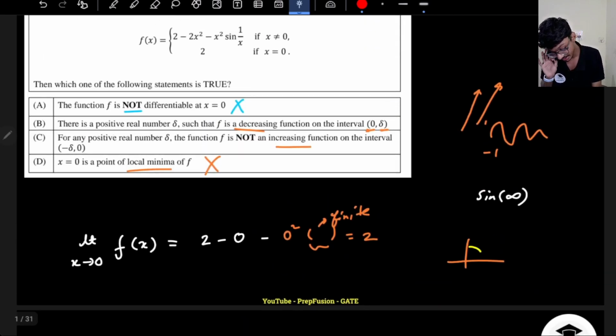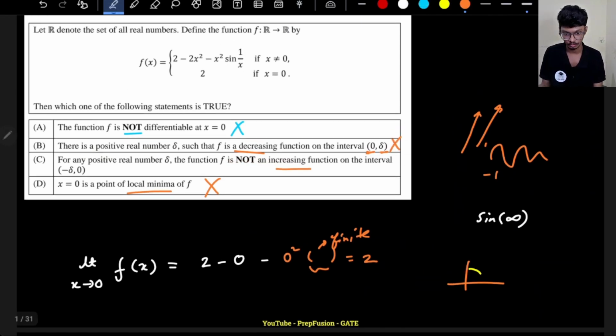They are telling me there is a positive real number delta, but there is not any positive real number delta for which I can say it will be purely decreasing. All I can say is that this point will be a local maximum, that's it. So this option is also wrong, and many people in the whole industry got this wrong.